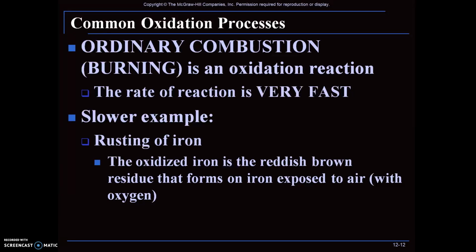Common oxidation processes: ordinary combustion, which is just simple burning, is an oxidation reaction. The rate of reaction is very, very fast. A slower example is the rusting of iron. This is also an oxidation process, but a very, very slow one. Oxidized iron is the reddish brown residue that forms on iron exposed to air. Whenever we leave an iron piece in regular air, after a while we see that reddish brown coating, and that is nothing but it being oxidized.